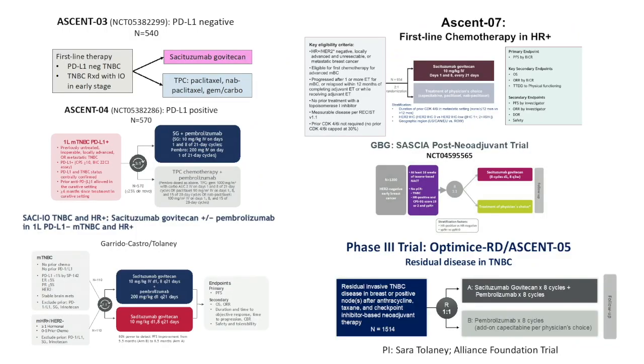There are a number of ongoing trials here as well. First-line chemo and hormone receptor-positive disease, open and accruing, ASCENT-07. There are 2 trials, PD-L1 negative and PD-L1 positive triple-negative disease in the first-line setting. And the trial with pembrolizumab and sacituzumab govitecan out of Dana-Farber. There's a post-neoadjuvant trial through the German Breast Group, increased now to 1,320 patients and continuing to accrue, I think, near completion. And then the newly opened ASCENT-05 trial in patients with residual disease after neoadjuvant therapy for triple-negative breast cancer just enrolled its first patient last week under the direction of Sarah Taleni.